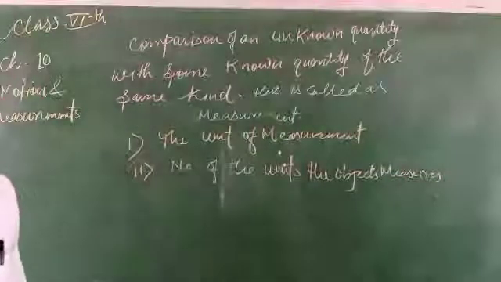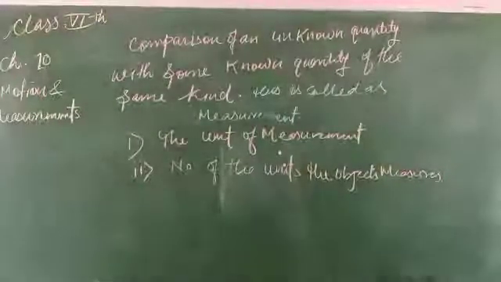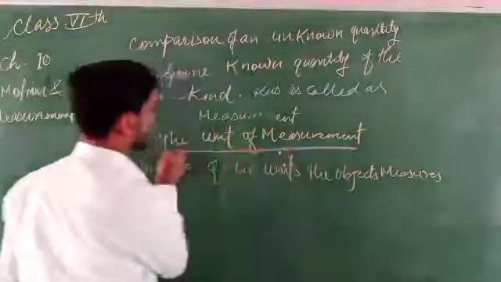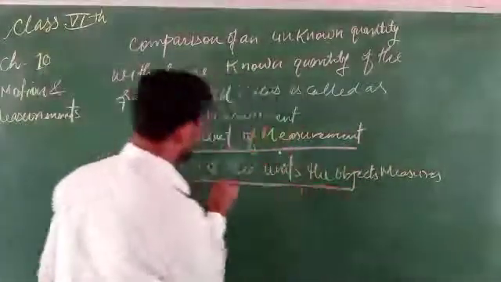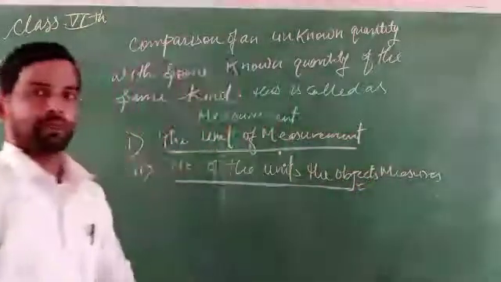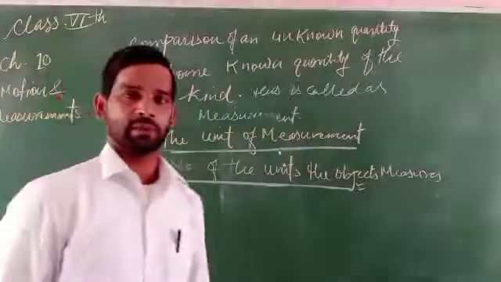Two things are required here: first is the unit of measurement, second is the number of units of the object measured. How many units of the object have to be measured?